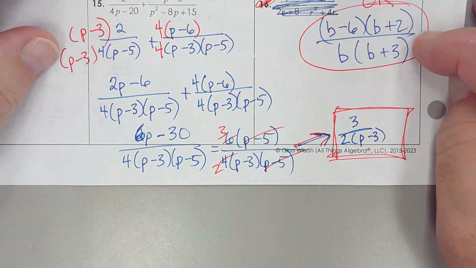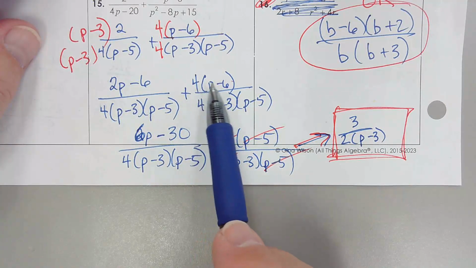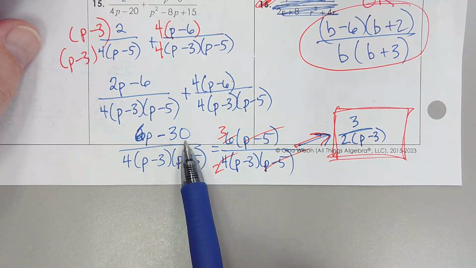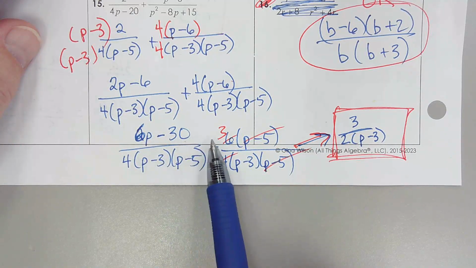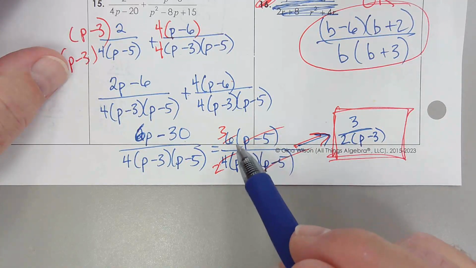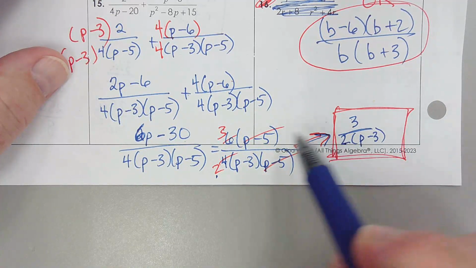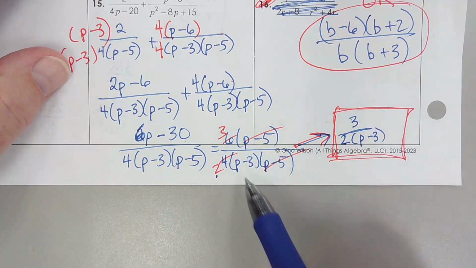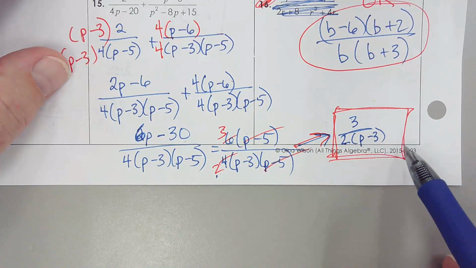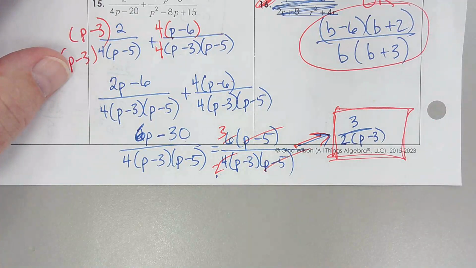All right. How did you do? Did you notice that this was 4p minus 24 that you had to add with this? That gives you 6p minus 30. Factor it. Oh boy, we can pull a 6 out. So now the p minus 5s cancel, and the 6 and the 4 reduce to 3 over 2. So I have the 3 over 2, nothing else on top besides that 3, but I have a p minus 3 with my 2. And if you want to say 2p minus 6, you can do that, but we can't reduce this because 2 doesn't go into 3 evenly.